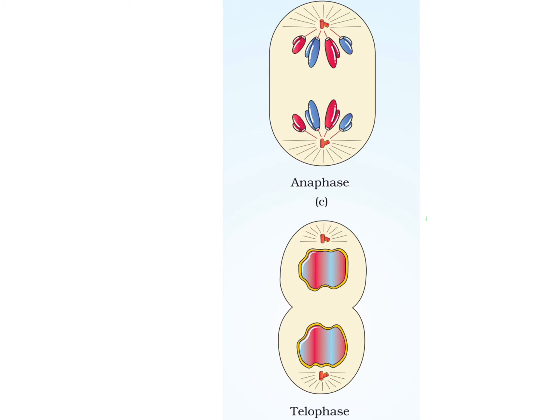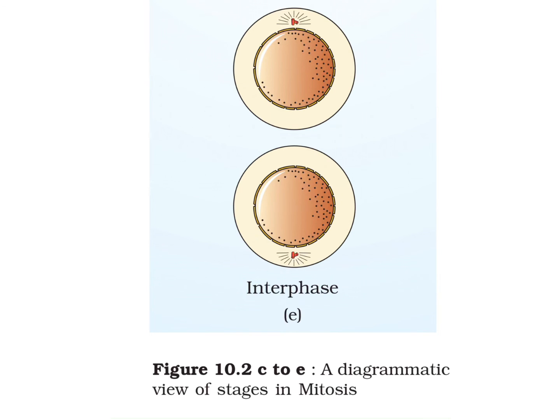Lastly, in telophase, the nuclear mass is seen, the nuclear membrane reappears, and similarly the chromatin mass is there on both sides. Both these diagrammatic representations are very peculiar to anaphase and telophase, so you have to identify the diagram. Even a diagram-based question can be asked, and even the characteristic features of these phases can be asked.